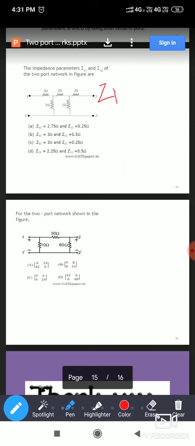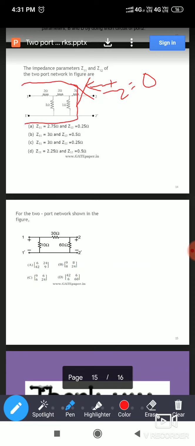So for Z11, I will write the simple equation when I2 equal to 0: Z11 is V1 divided by I1. V1 divided by I1 means the input impedance. You have to find the input impedance. Okay, now this is I2 equal to 0, second port open. So this resistor will not be needed. As this resistor is open, no current will flow through it. So whatever the remaining part is, that will be there.